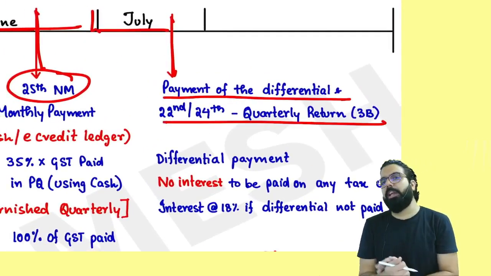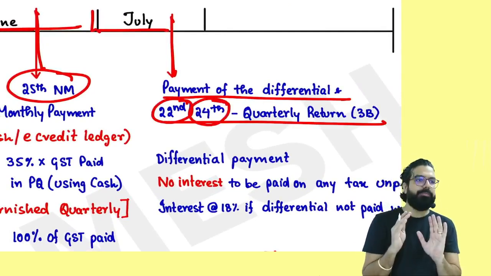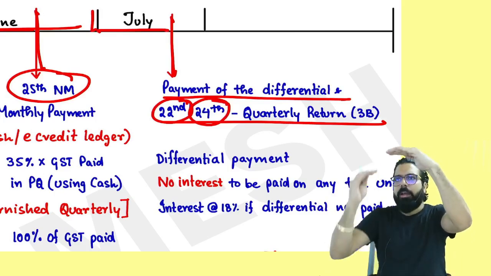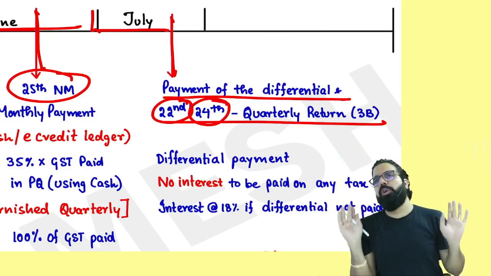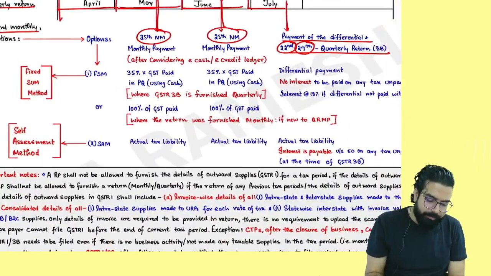The due date for GSTR 3B for QRMP people is 22nd or 24th. 22nd is for whom? The lower part of India. For the upper part of India, it is 24th. Sir, do we have to remember the state? Not required. Everyone over here now, listen.